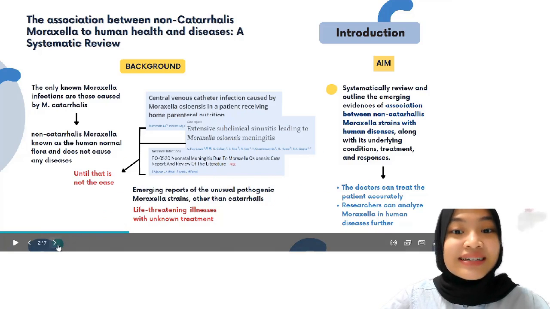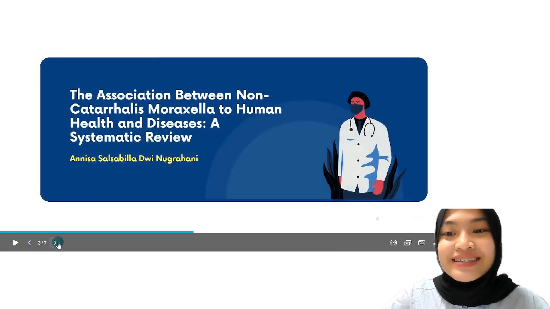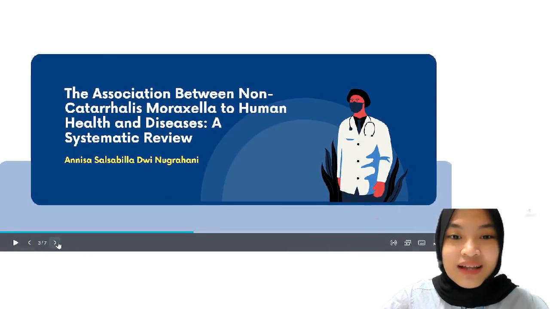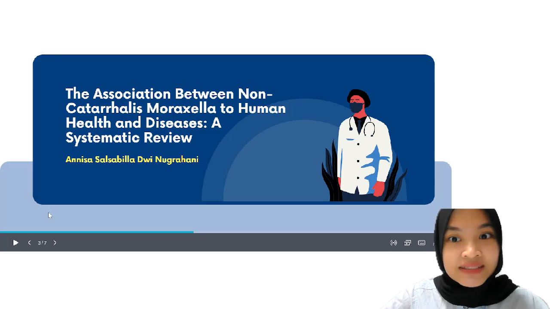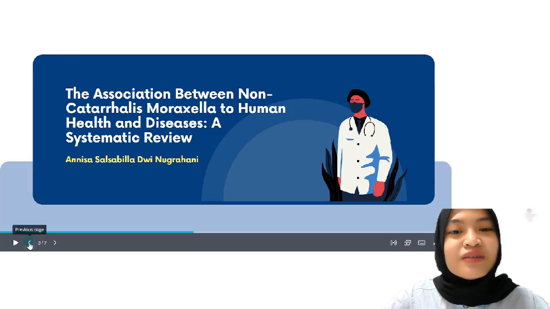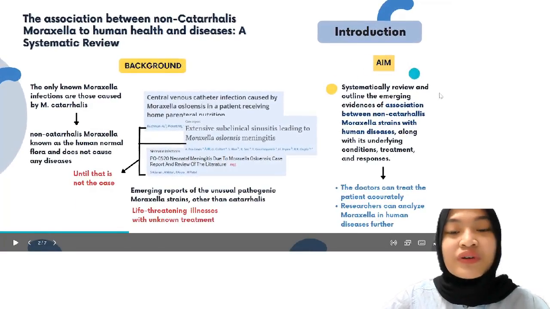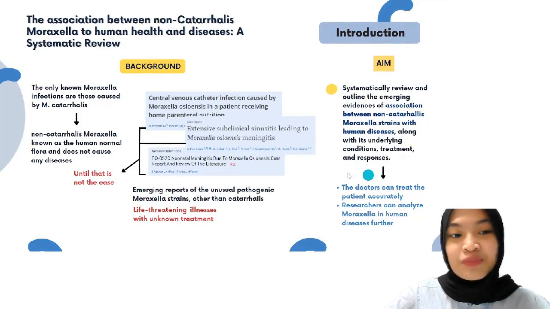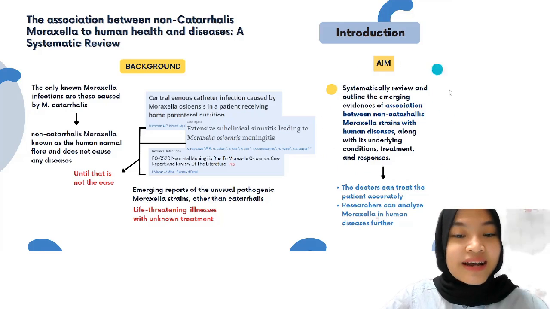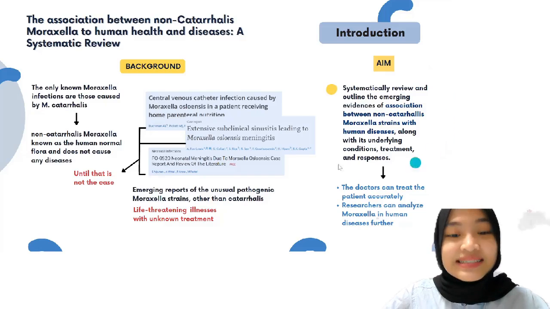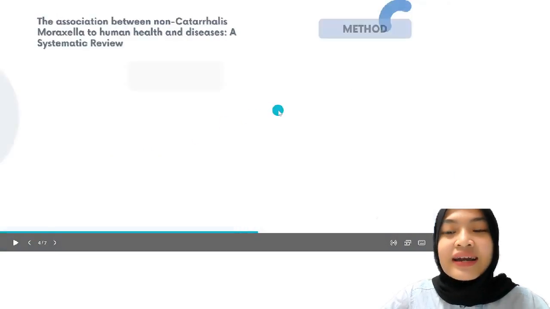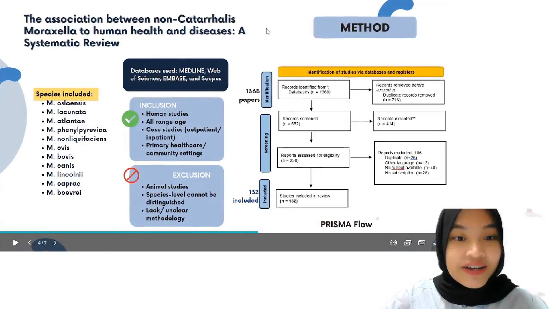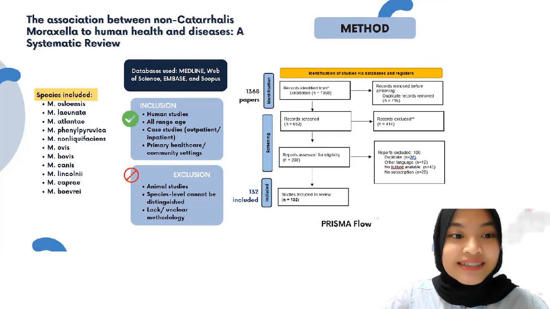Therefore, I, Annisa Salsabilla Nugrahani, made a systematic review that will outline and systematically analyze the secondary data from previous case reports. This research aims to outline the association of non-catarrhalis Moraxella strains and human diseases, including their underlying medical condition, symptoms, treatment, and their outcome. This study design was chosen because it adheres to the PRISMA protocol and has the highest evidence hierarchy when compared to the other study designs.